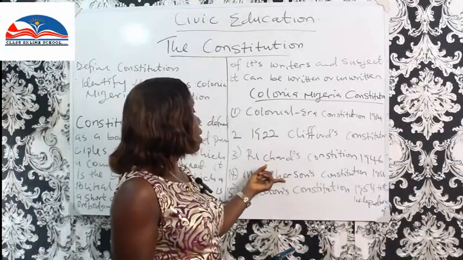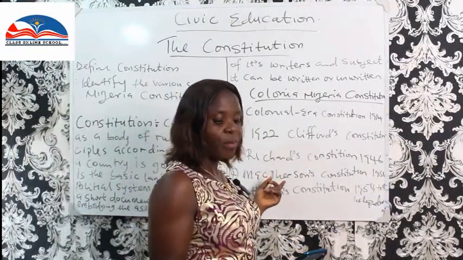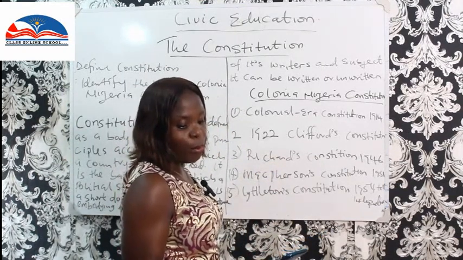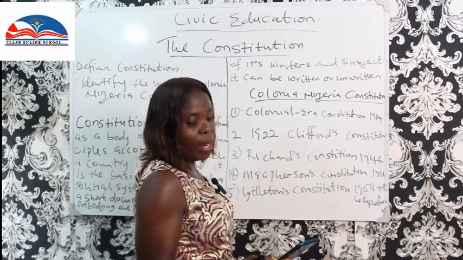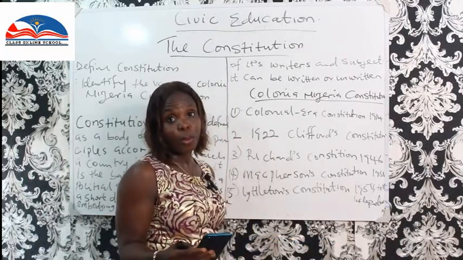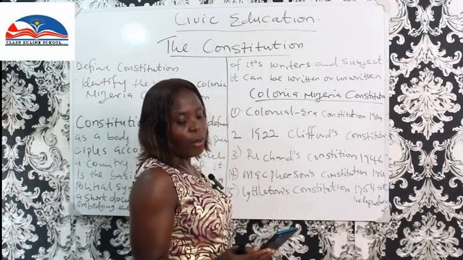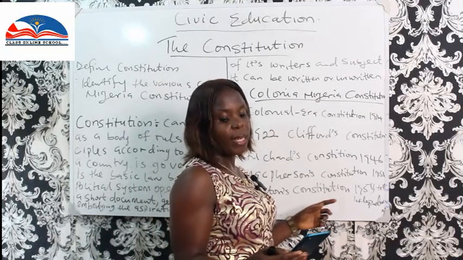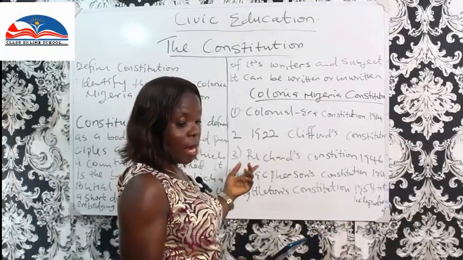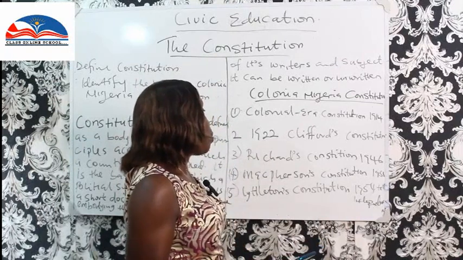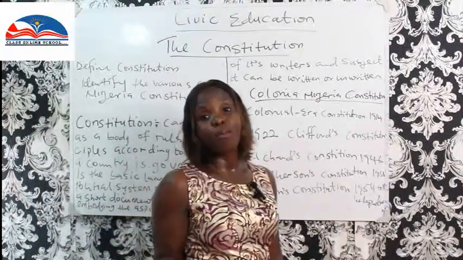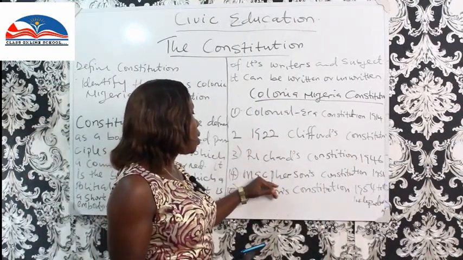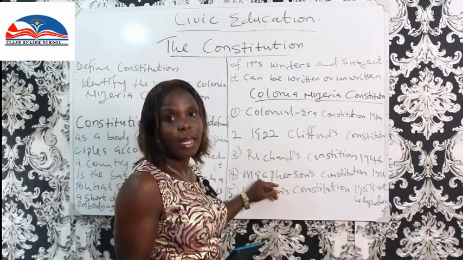At this point, a federal system of government was agreed upon, and Africans were elected into political seats and were part of the legislative arm of government. So this is where Nigerians became a little involved in governance.